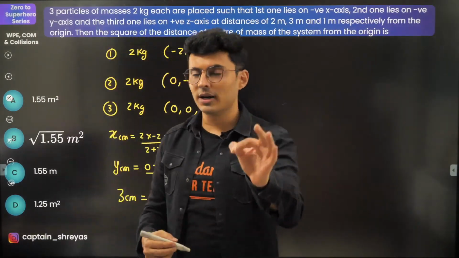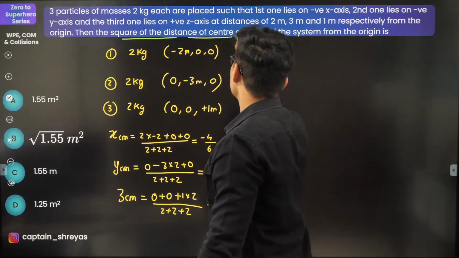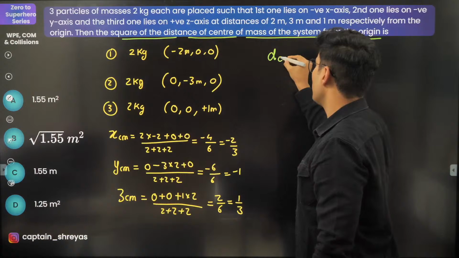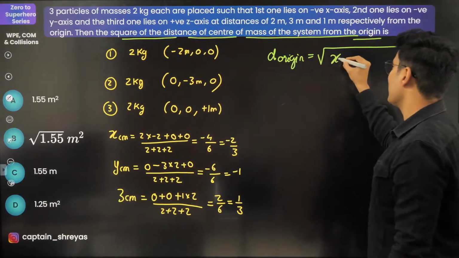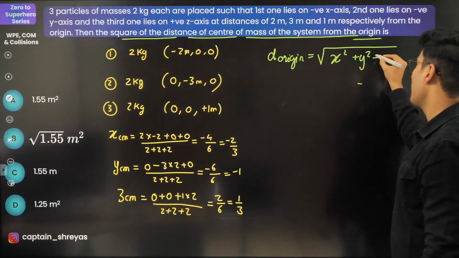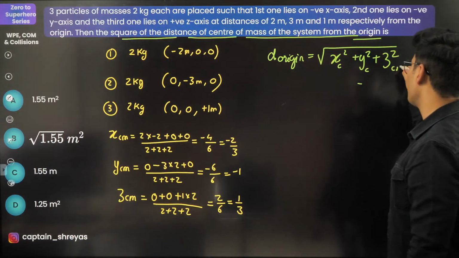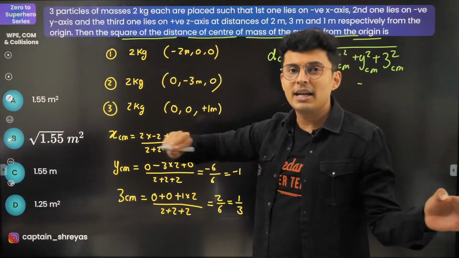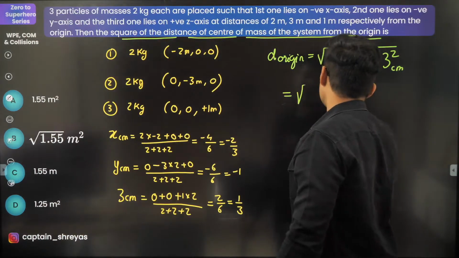So I found out the coordinates. The only challenge now is the square of the distance from the origin. So the distance from the origin will be root of x square plus y square plus z square: x center of mass, y center of mass, z center of mass. That's it. Right? That's how the distance is calculated. Just do the math, you will get the answer.